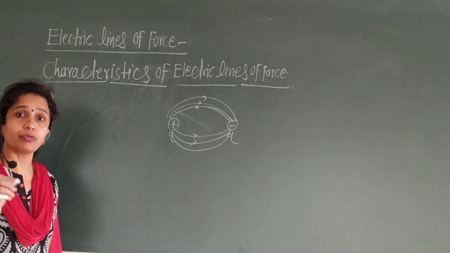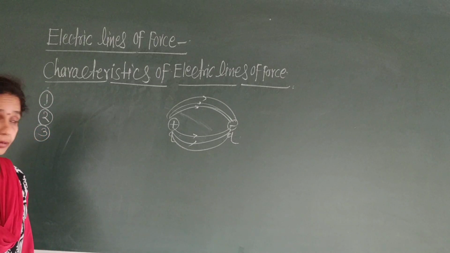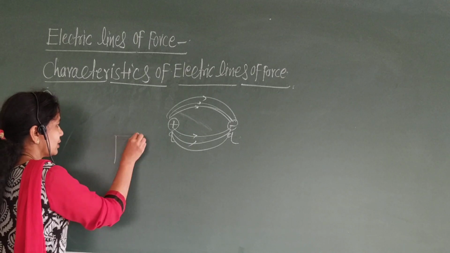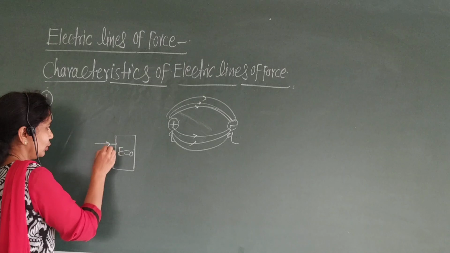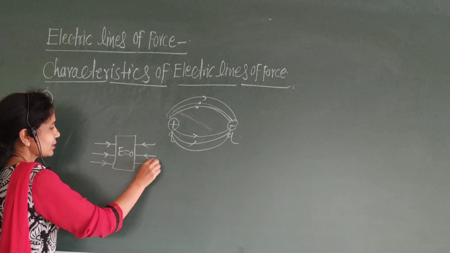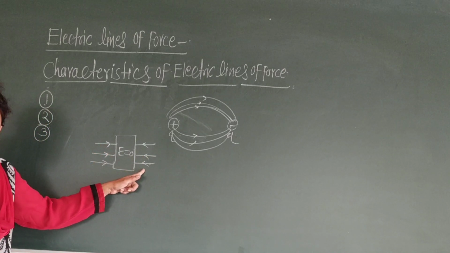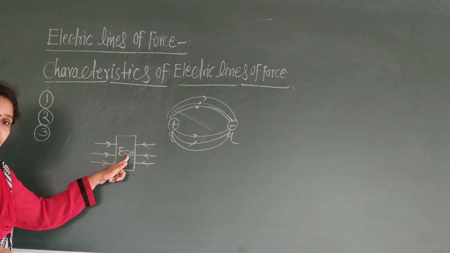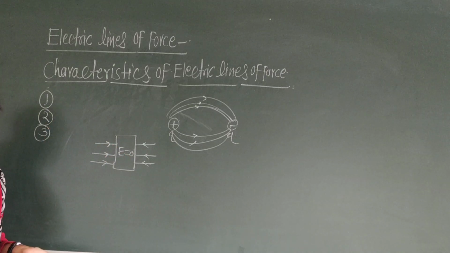Then third characteristic: electric lines of force terminate on a conductor. Suppose this is the conductor. Inside the conductor E is always equal to 0. Therefore, these electric lines of force terminate on a conductor. Therefore, inside the conductor E is equal to 0. इथंच त्या काय होणार आहेत? टर्मिनेट होणार आहे.